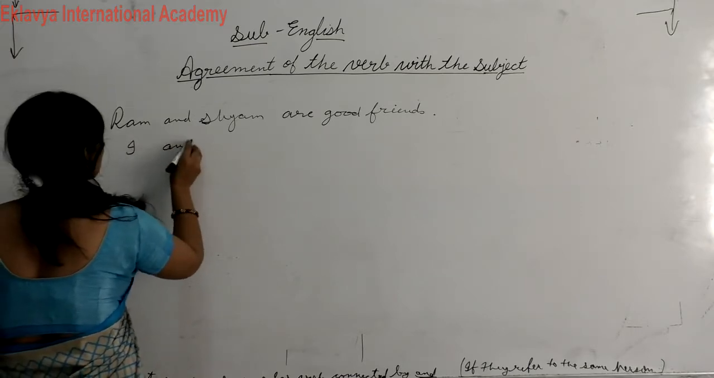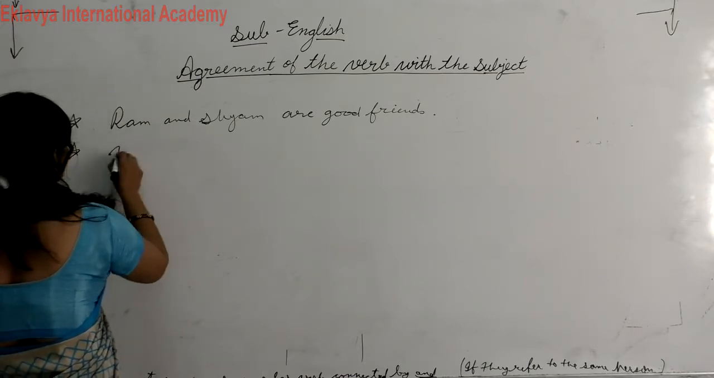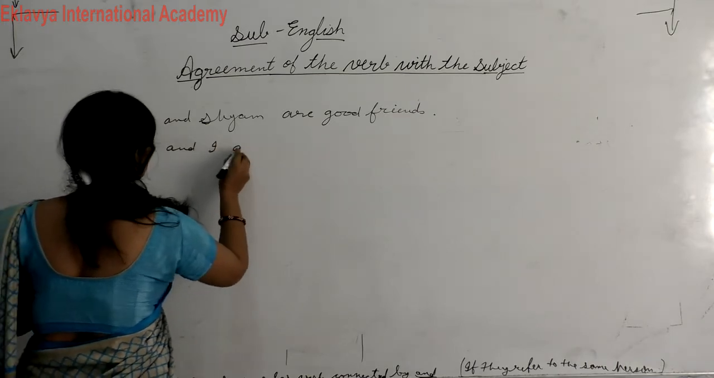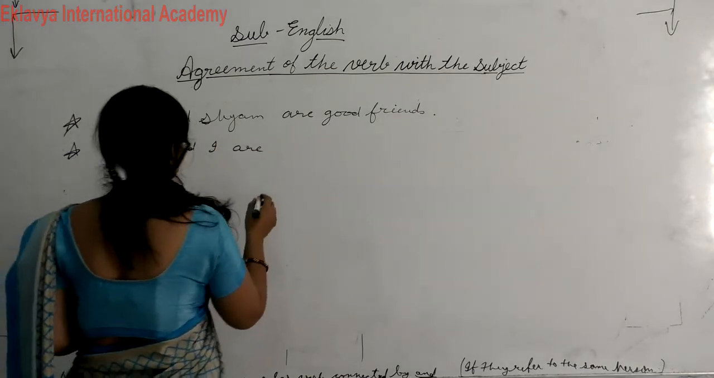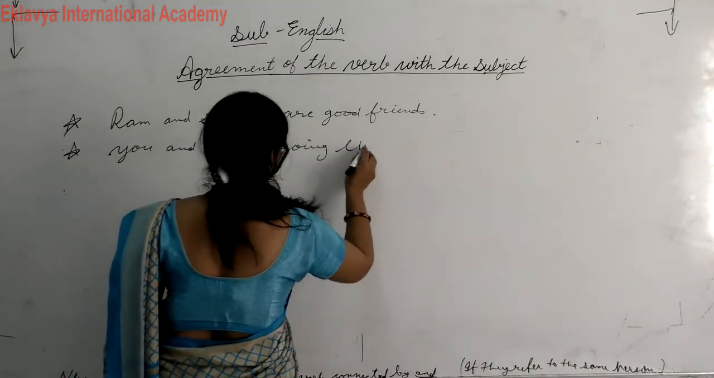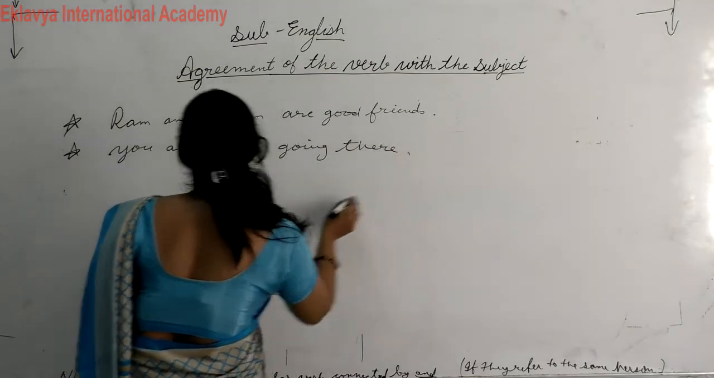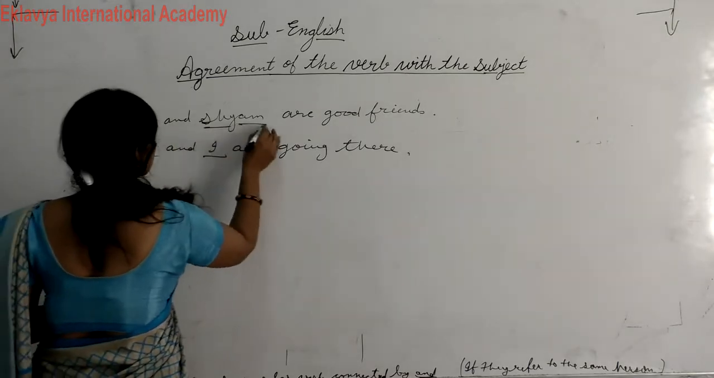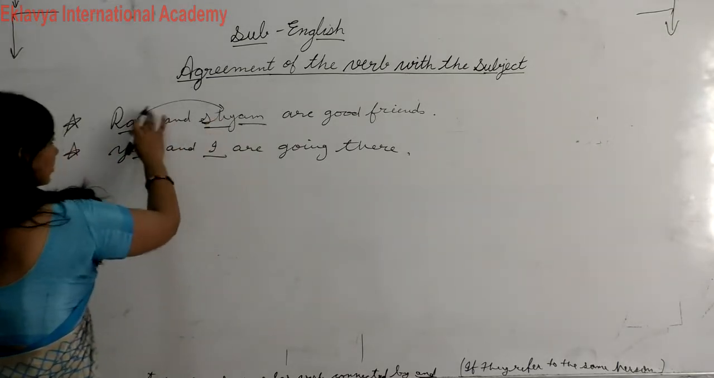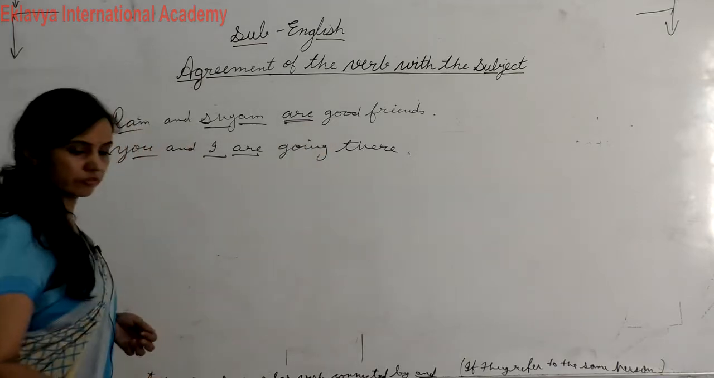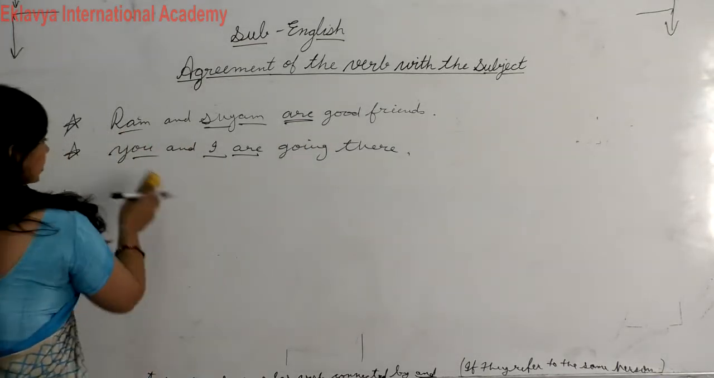You and I are going. Here "you and I", because these are different subjects, not a single one. Different, so in this case we will use a plural verb. Okay student.